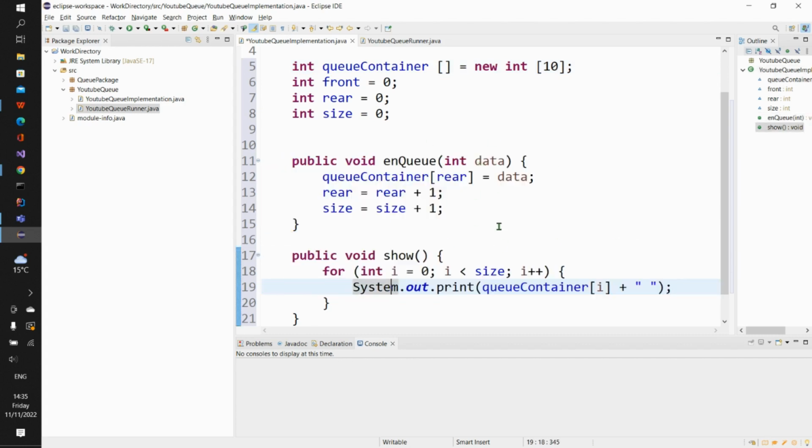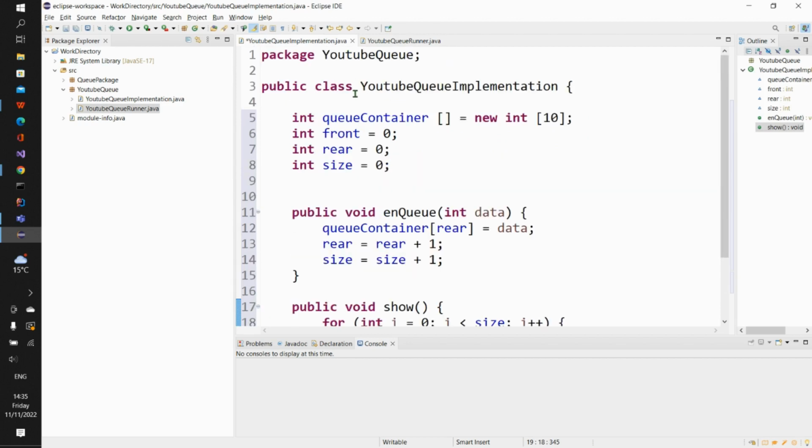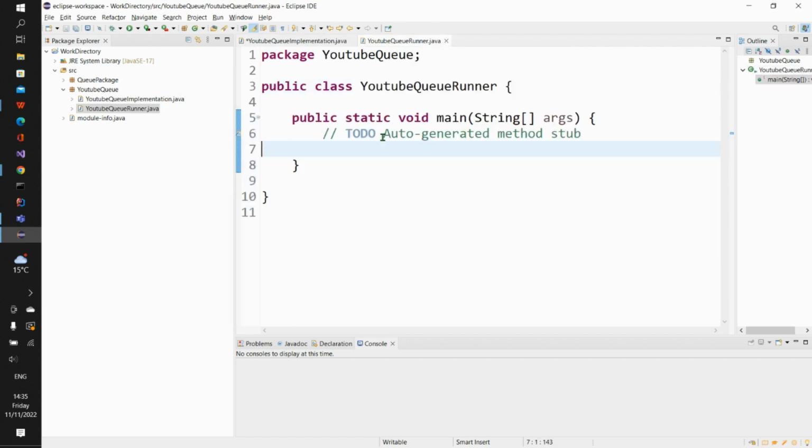So wetin we go just do next be say we go just come inside this runner class, come create the object of this class, object of this YouTube implementation class, right, inside this YouTube runner class, shey you get? If you still no understand the concept of object, I go encourage you say make you check out my video wey I don already explain the concept of object and how object dey work inside object oriented programming. So we go just continue from here. So to create the object of this YouTube implementation class, wetin I go do be say I go just talk say YouTube, the name of this file, YouTube queue